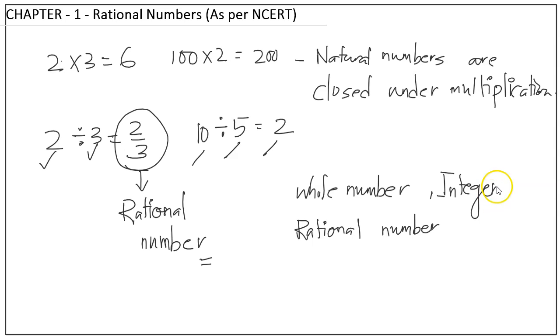So now you try to apply this closure property and figure out: are whole numbers closed under addition? Are whole numbers closed under subtraction? Are whole numbers closed under multiplication? Are whole numbers closed under division? Similarly, try to find out for integers, try to find out for rational numbers. This is an exercise.